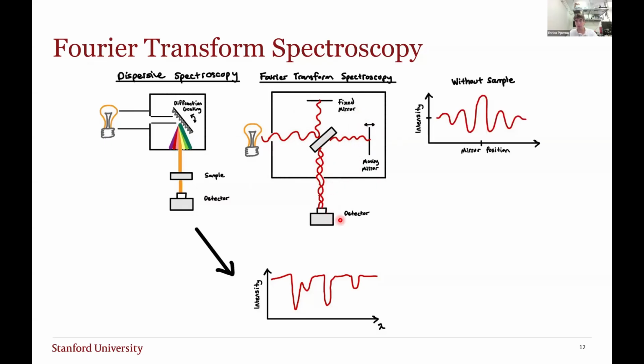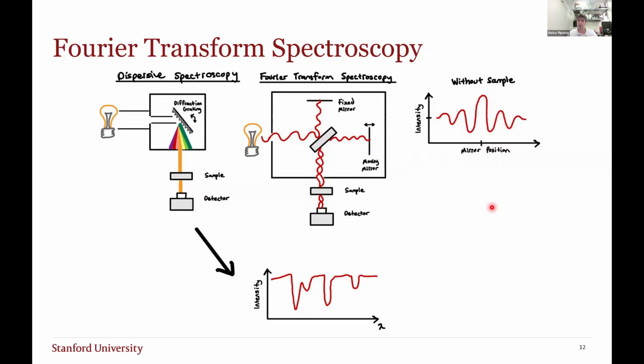If we remove the sample and just measure the intensity as a function of the mirror position, we have this fringe pattern. This bright central peak corresponds to the distance of the mirror that is equidistant from the beam splitter to the fixed mirror, which is perfectly constructively interfering with the light. Then we have destructive interference and so on and so forth.